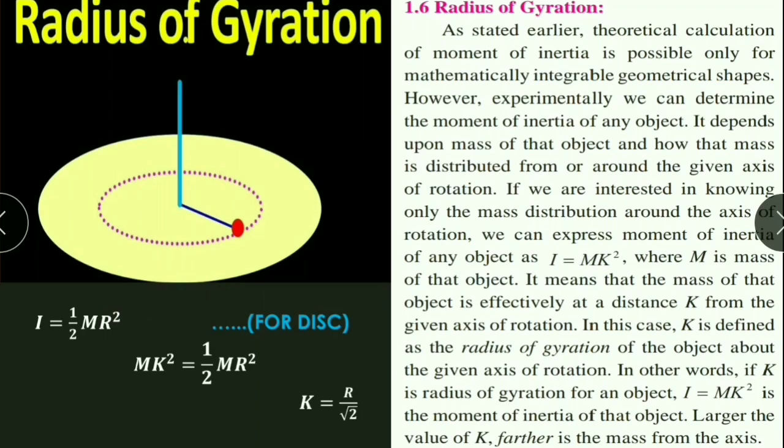In other words, k is the radius of gyration for an object, and I equal to mk square is the moment of inertia of that object. Larger the value of k, farther is the mass from the axis.